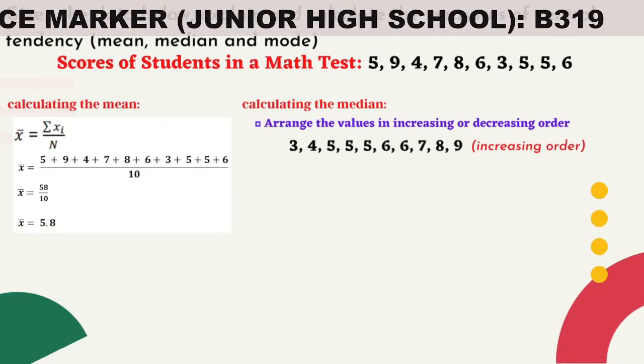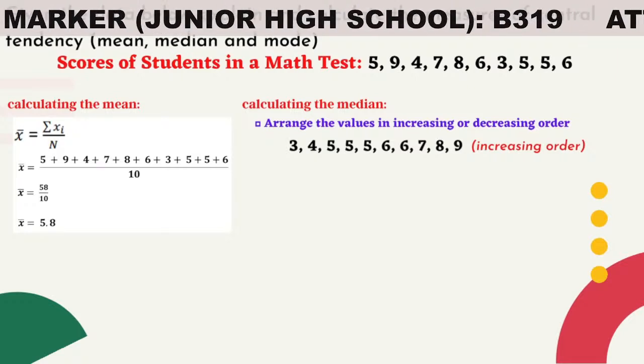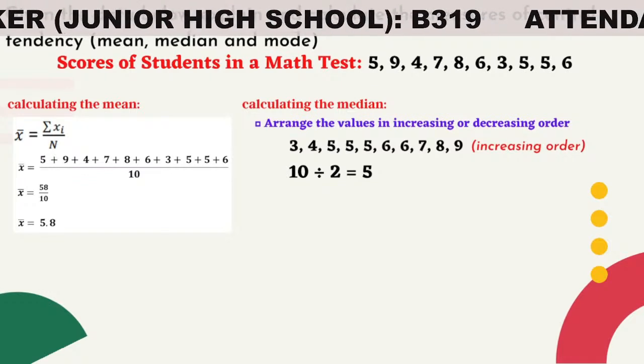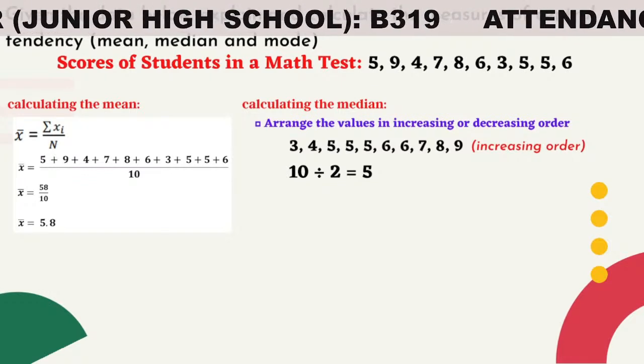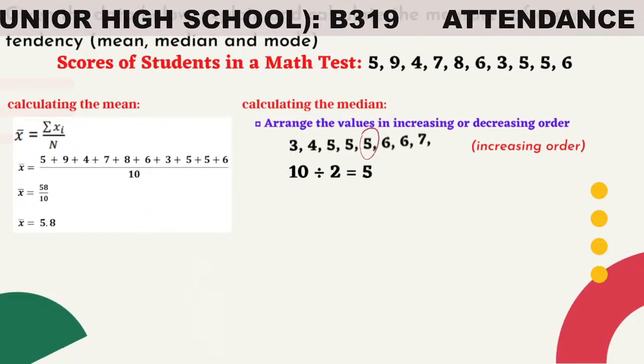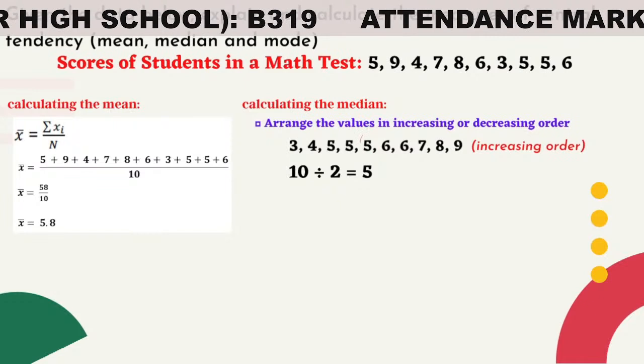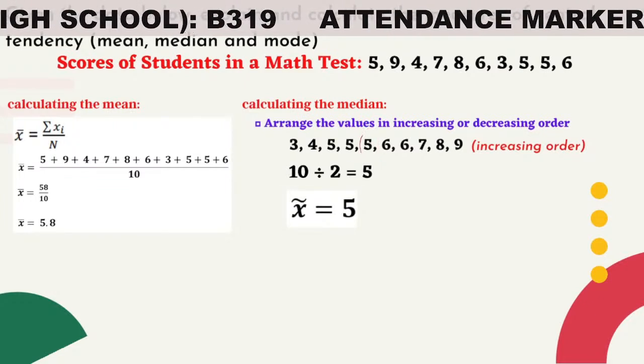Now again, n is equal to 10. So 10 divided by 2 is equal to 5. This means that the middle number is the 5th element of the given data. The 5th element is, right, equal to 5. Therefore, the median is equal to 5.